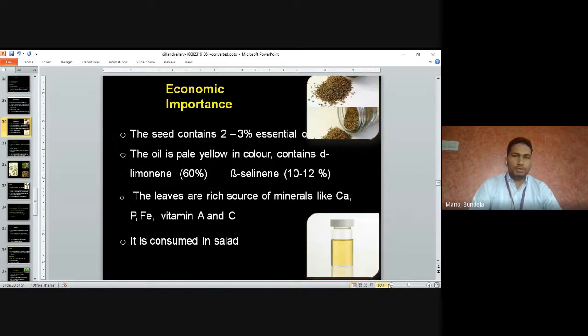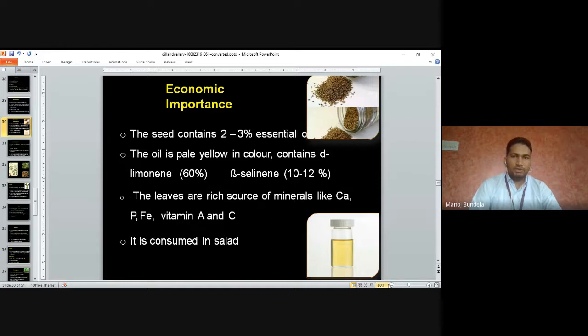Economic importance: the seeds contain 2 to 3% essential oil. It is mainly used for extraction of essential oil. The oil is pale yellow in color. It contains D-limonene 60% and B-selinene 10 to 12%.